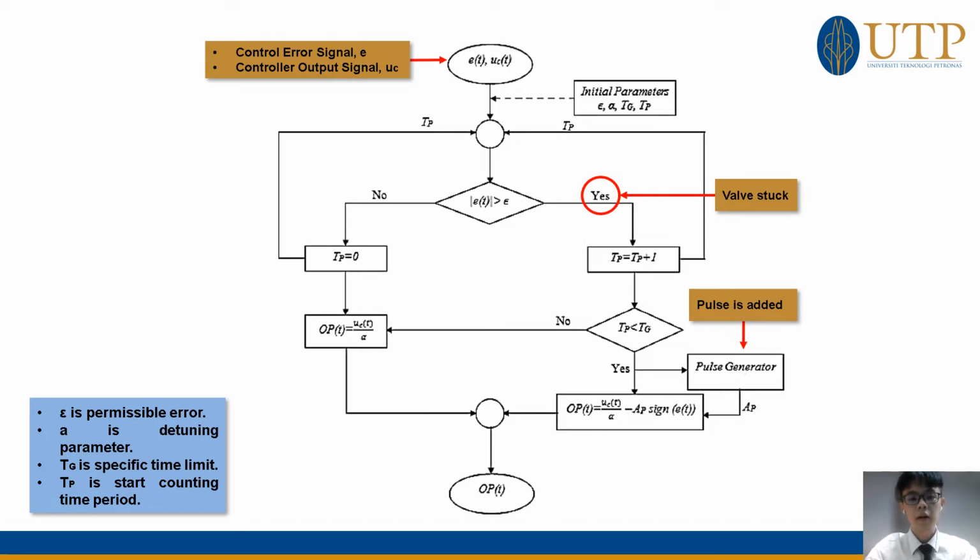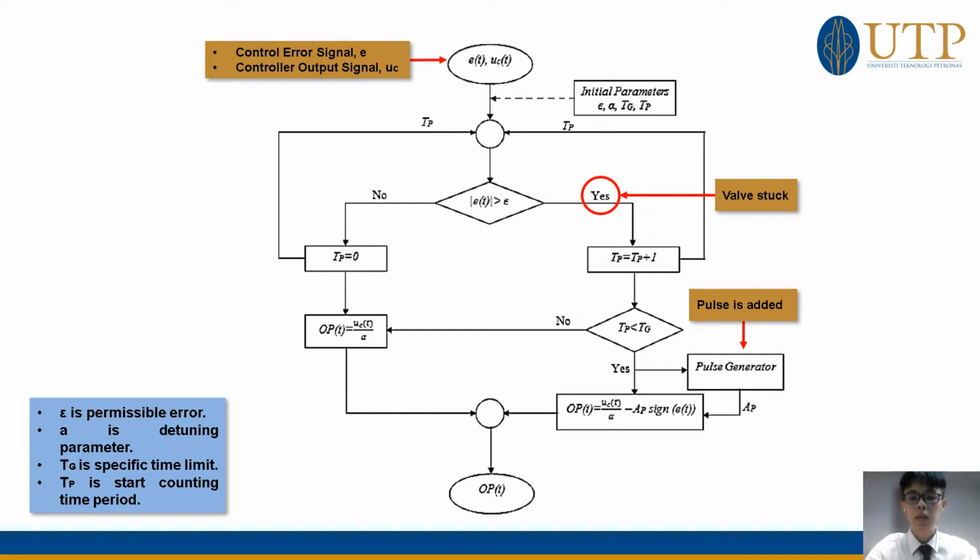Else, if the control error is greater than the predefined error limits, it means that the valve stem starts at its fixed positions. After that, if TP is greater than the specific time limits, it means that the valve still remains stuck at the fixed positions. It may send the signal to the pulse generator, where the pulse will be added to the output signal.